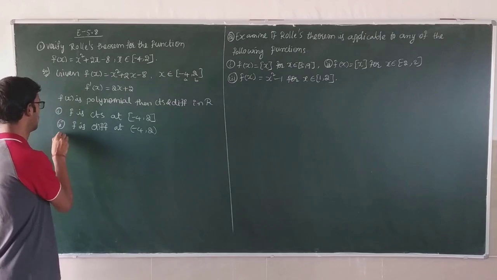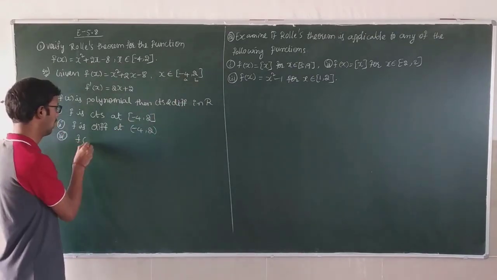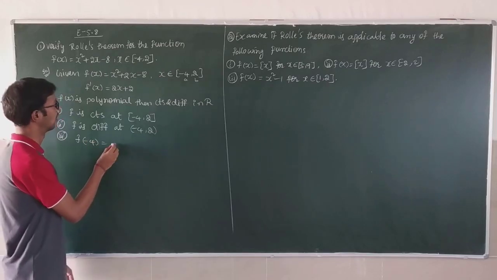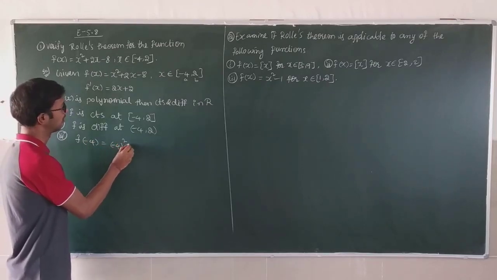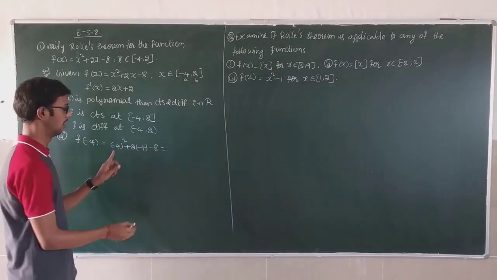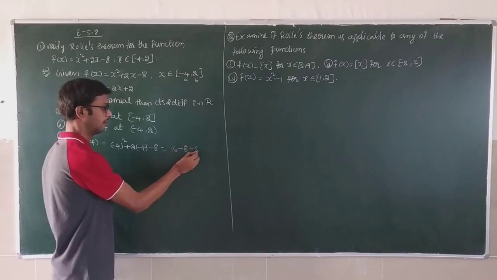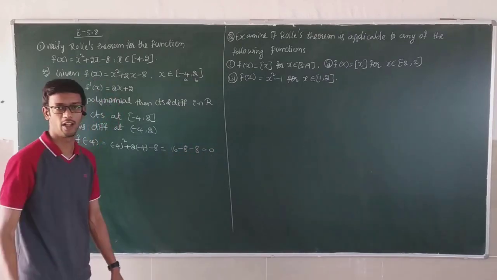Now third condition, what? f of a. What is f of a? f of minus 4 is equal to minus 4 whole square plus 2 into minus 4 minus 8. 4 fours are 16, minus 8 minus 8, that is 0.